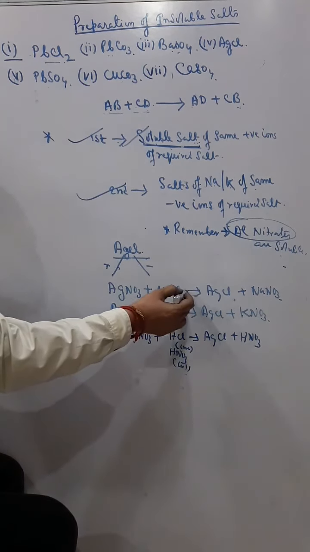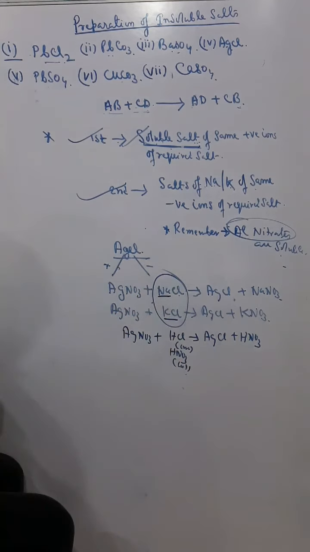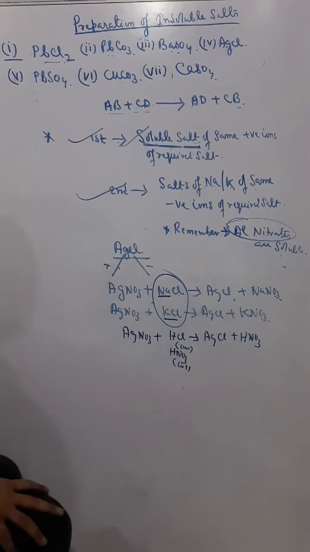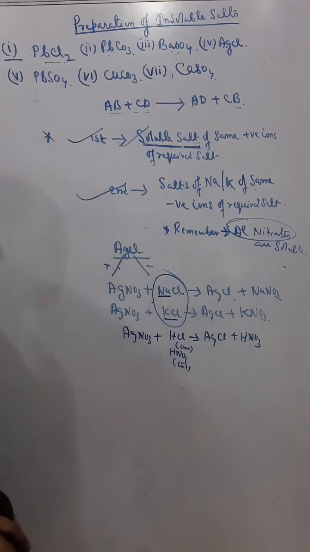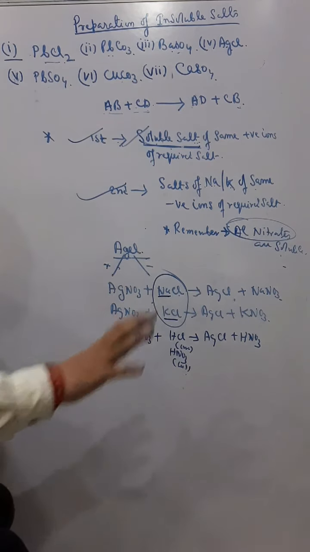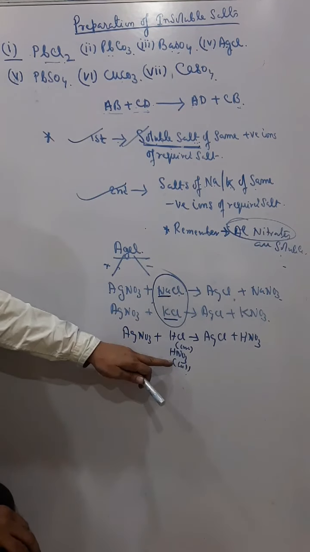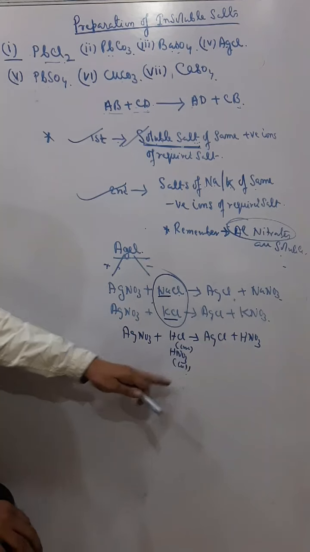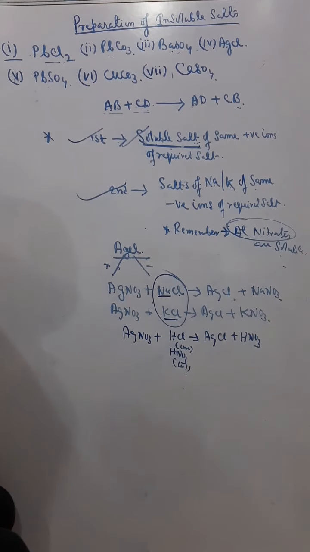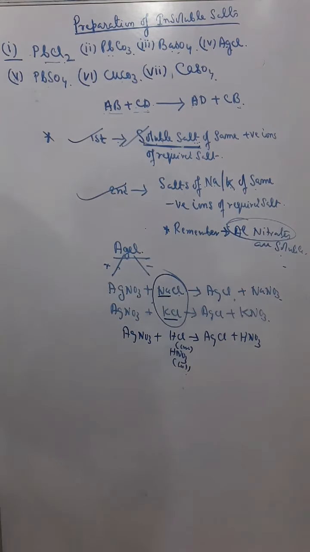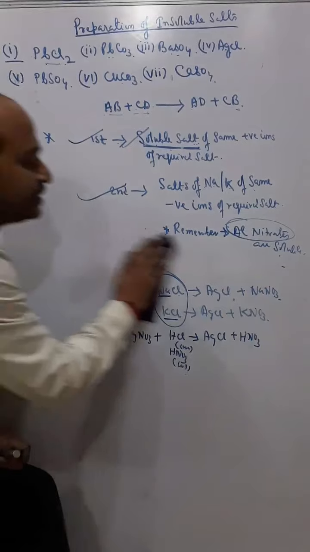But I generally advise everybody to use sodium and potassium, so there will be less confusion. We will always go for the simple route, because when you use HCl, HNO3 or H2SO4, you have to write concentrated, and if you forget, it will be a problem. Similarly, copper carbonate, calcium sulfate, all the same method.